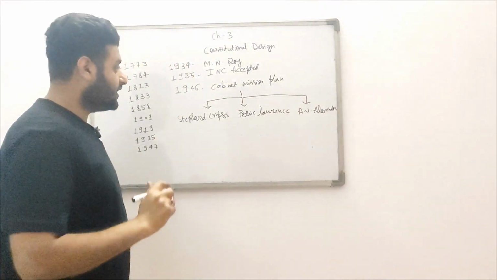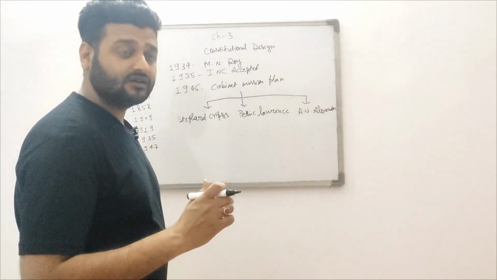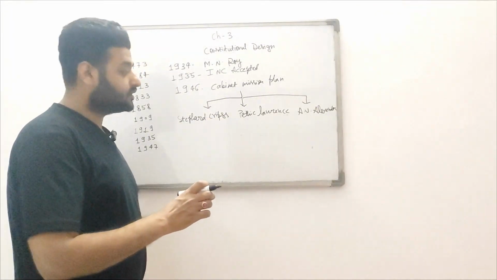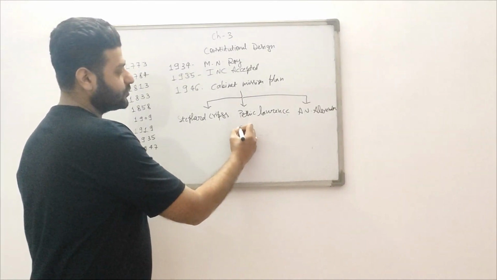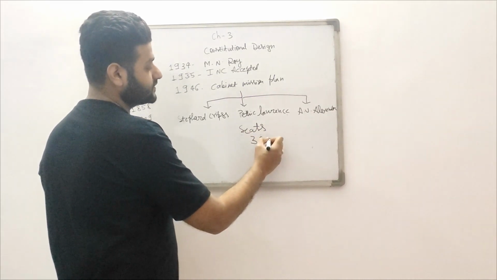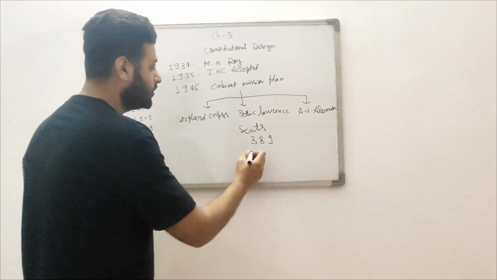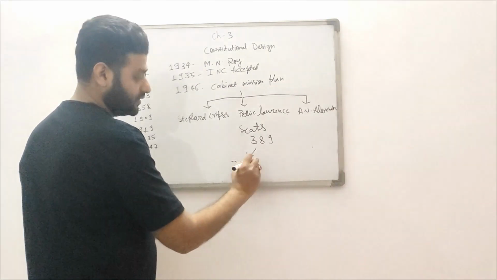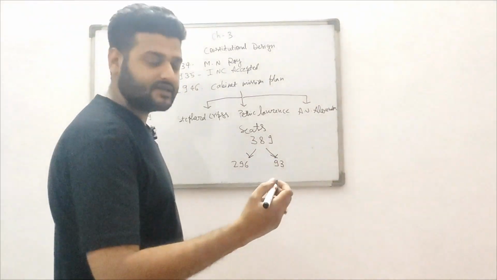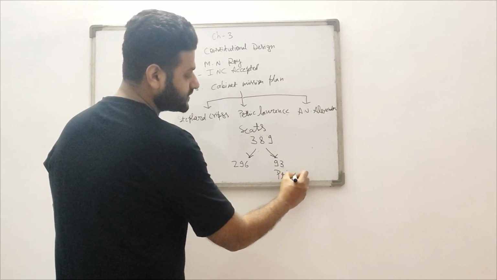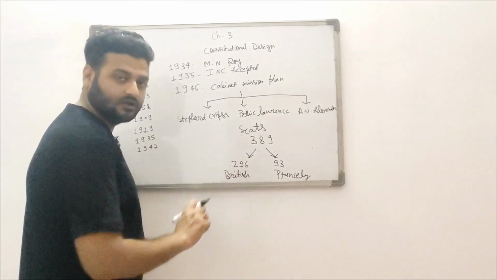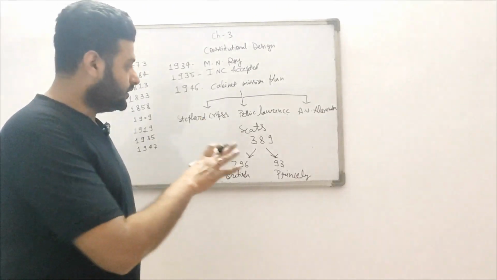Because at that time universal franchise was not given, this election was based on an indirect basis. The total number of seats in the Constituent Assembly was 389. 296 seats were allotted to the British Indian states, and 93 seats were allotted to the princely states. Princely states means where local princes and kings were ruling, and British Indian states were the states where the British were ruling. In this way, the seats were divided.